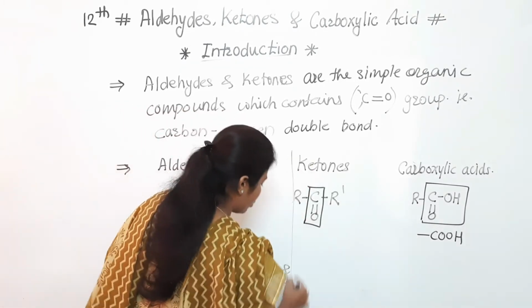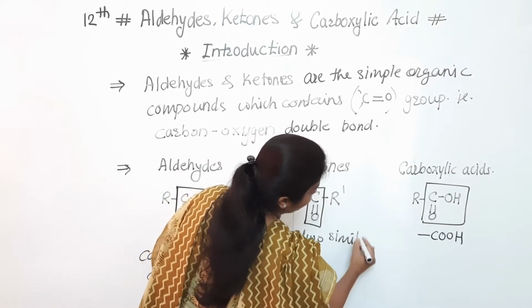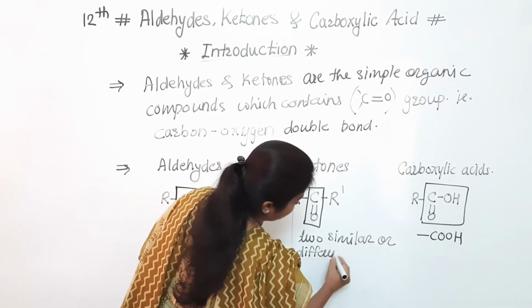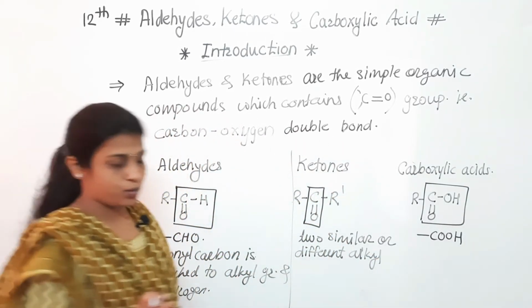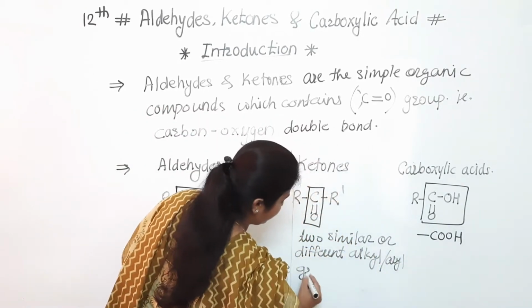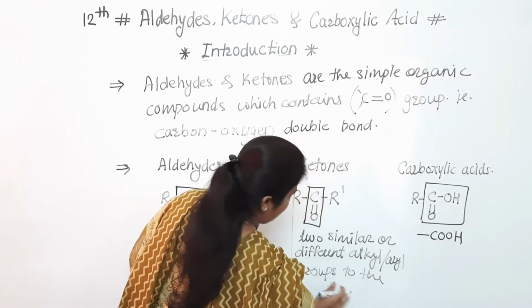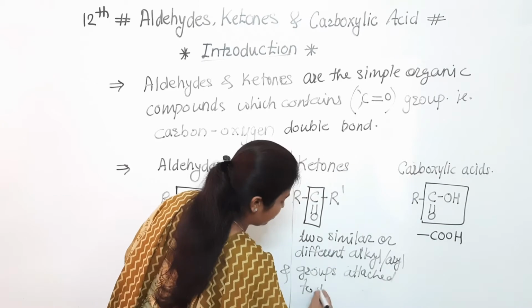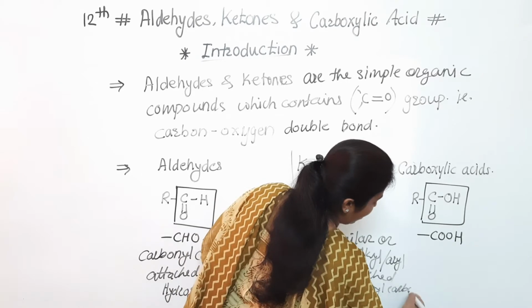And in case of ketones we can say that two similar or different alkyl groups, sometimes there is a possibility of aryl groups also, so I am writing here different alkyl or aryl groups attached to the carbonyl carbon. Clear to everyone? So this is about the ketone.